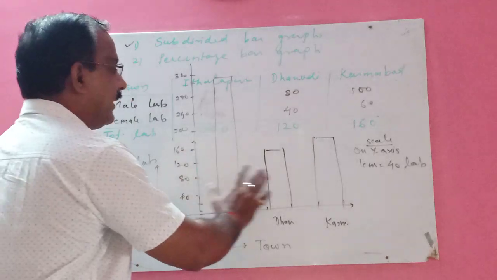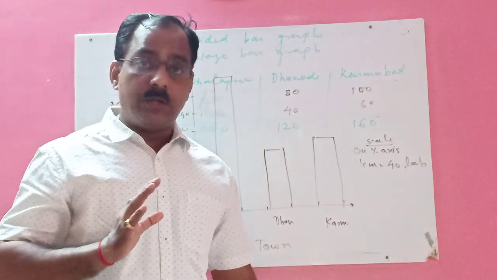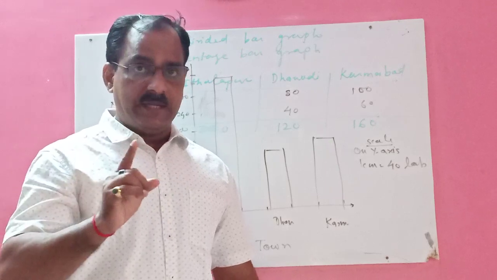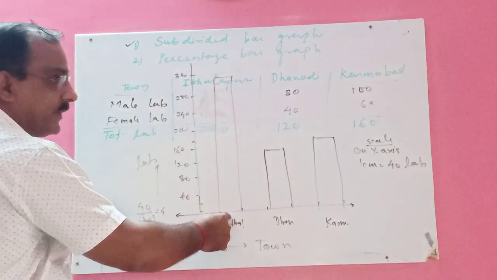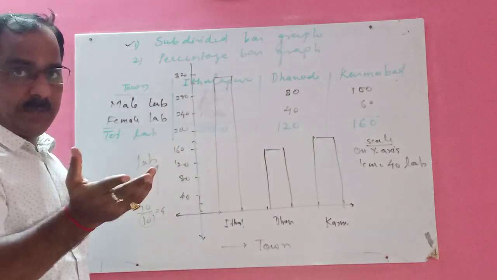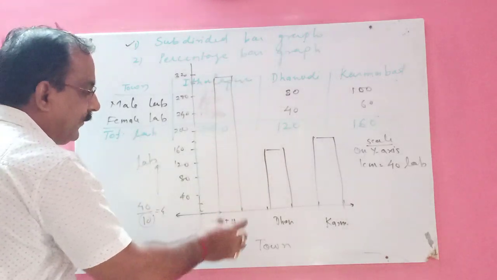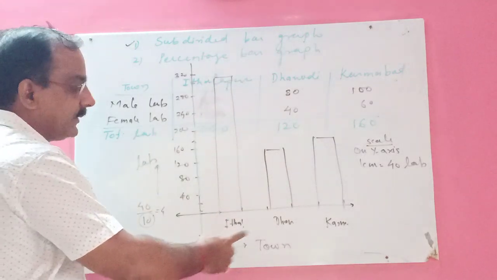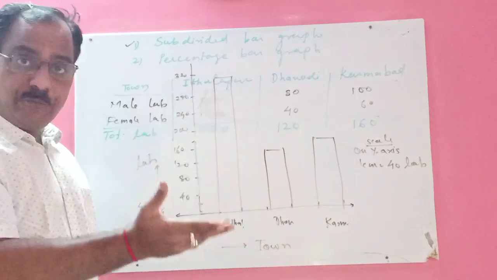This is the simple bar graph which you already did in 7th standard. But what do we have to plot here, children? Subdivided. Right? So what will you do? You will divide this rectangular box into two parts, male and female. This is the pillar of all the labors in this village, but we have to divide this into male and female.